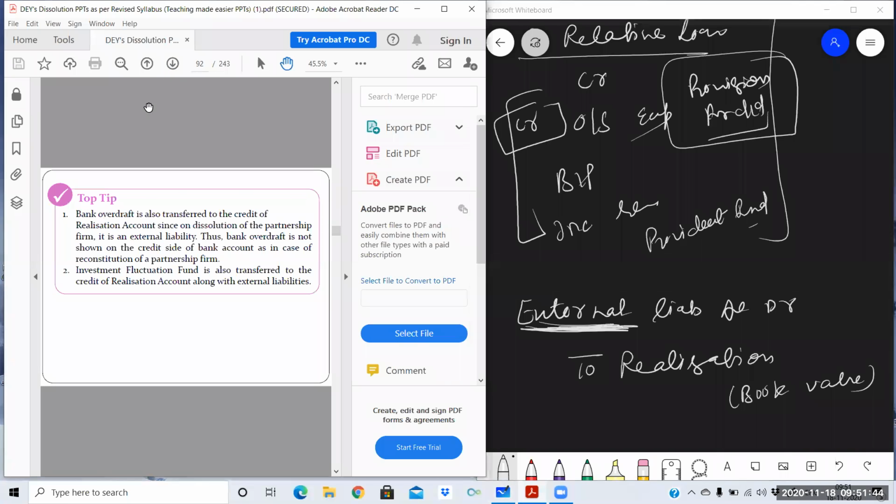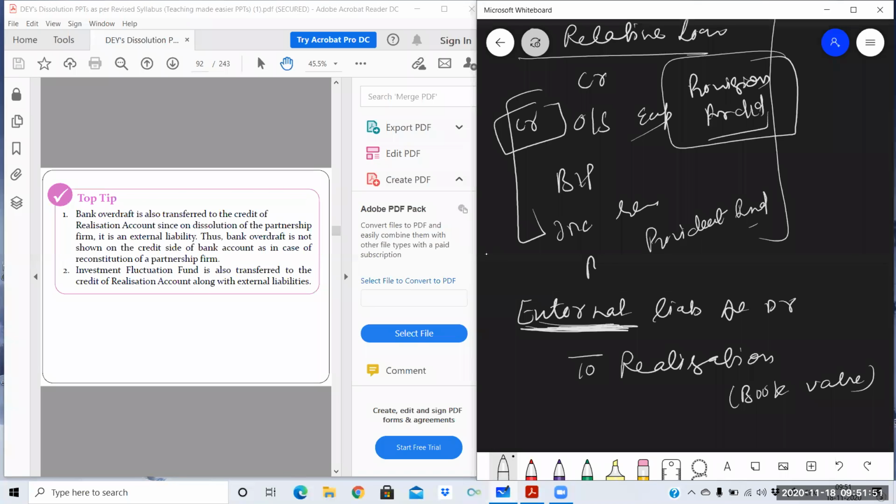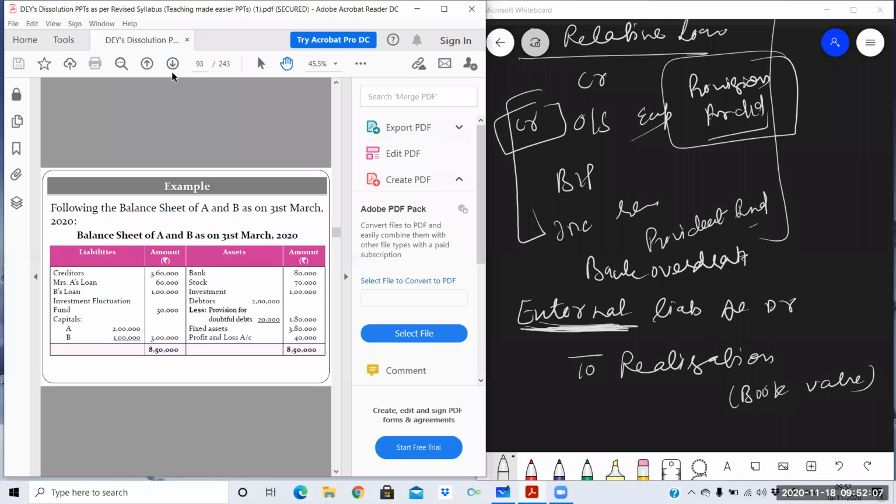Next, bank overdraft is also transferred to the credit of realization. Cash and bank balance are not transferred, but bank overdraft is transferred. Why? Because bank overdraft is also an external liability. At the time of closing of the business, you need to pay the excess amount withdrawn from the bank back to the bank. So bank overdraft will also be transferred.